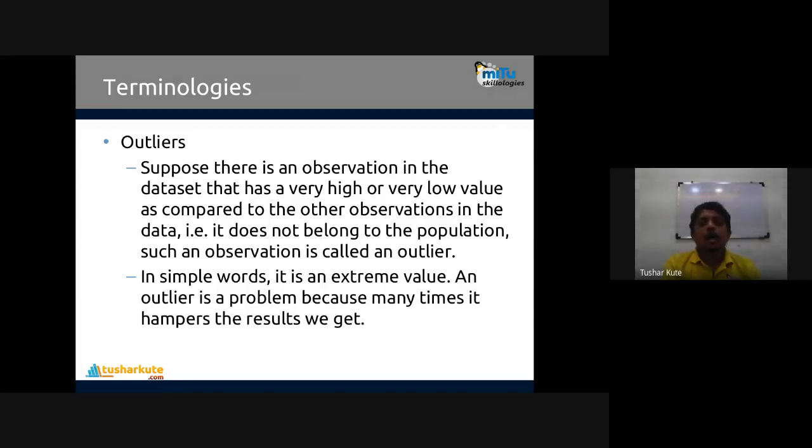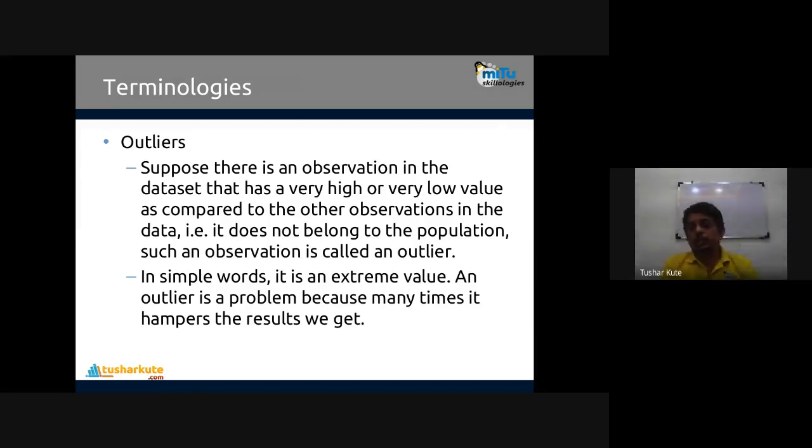That is called an outlier. For example, in your class all the students are getting marks from 40 to 70%, and one student is getting 90%, so that student is an outlier. Or the ages of all the students are from 19 to 22, and one student's age is 35, so that is clearly an outlier, which does not belong to the population.